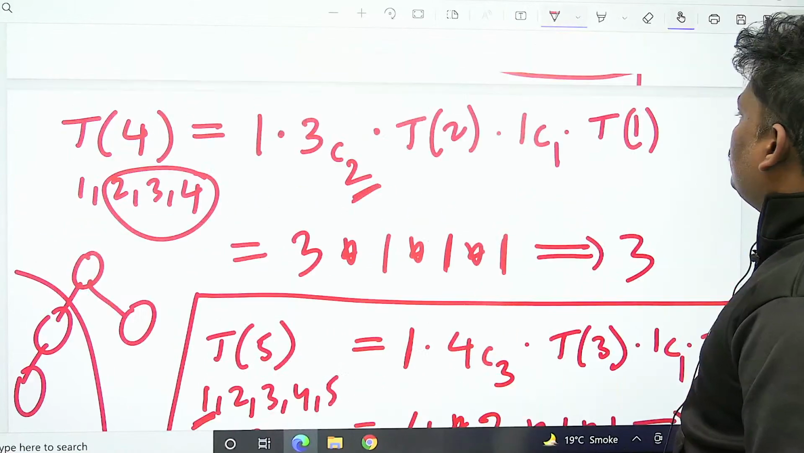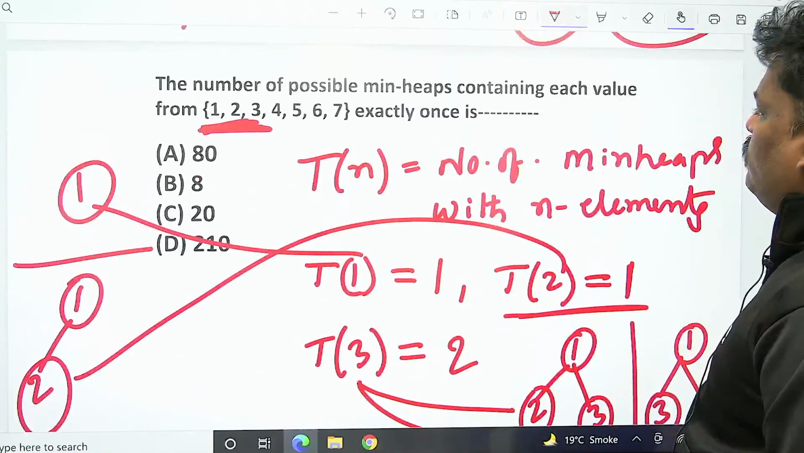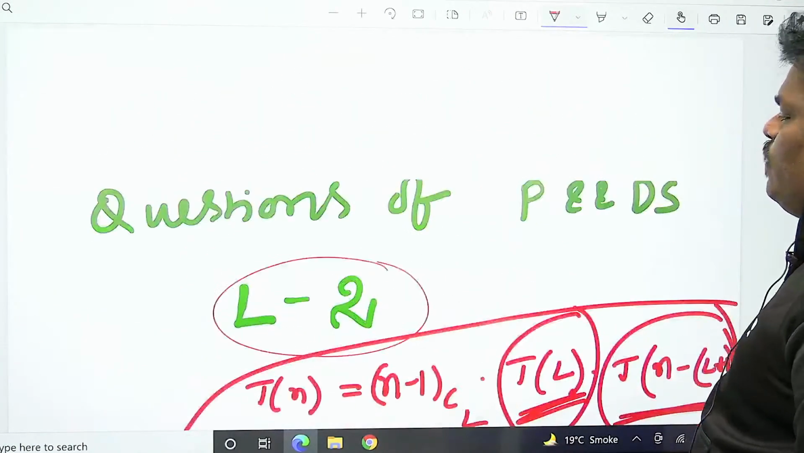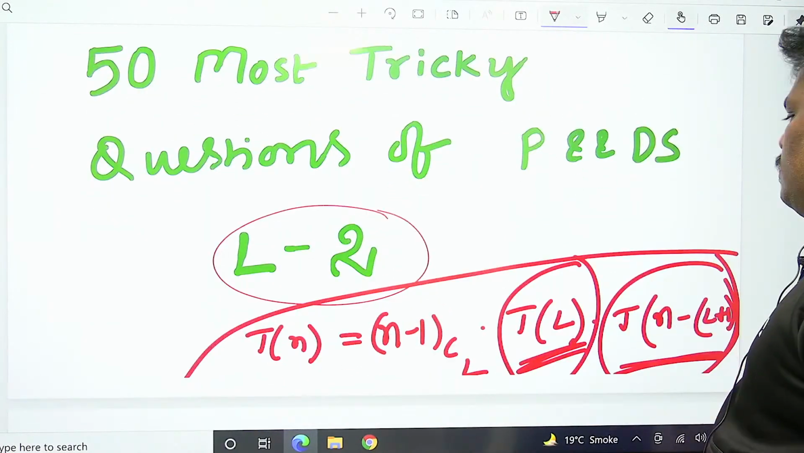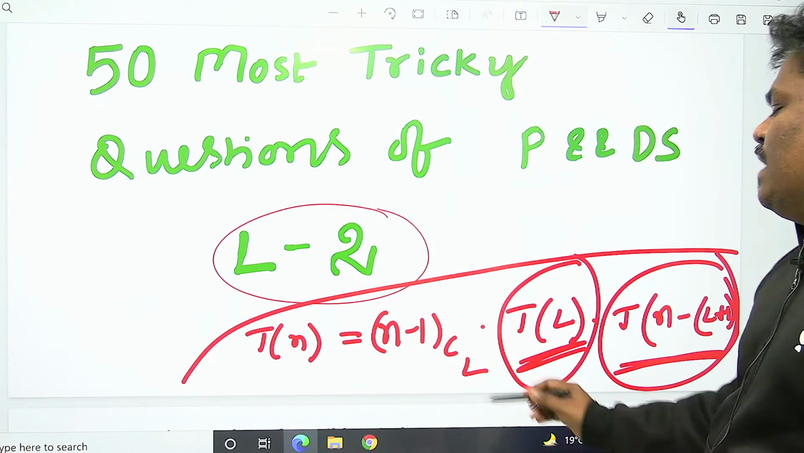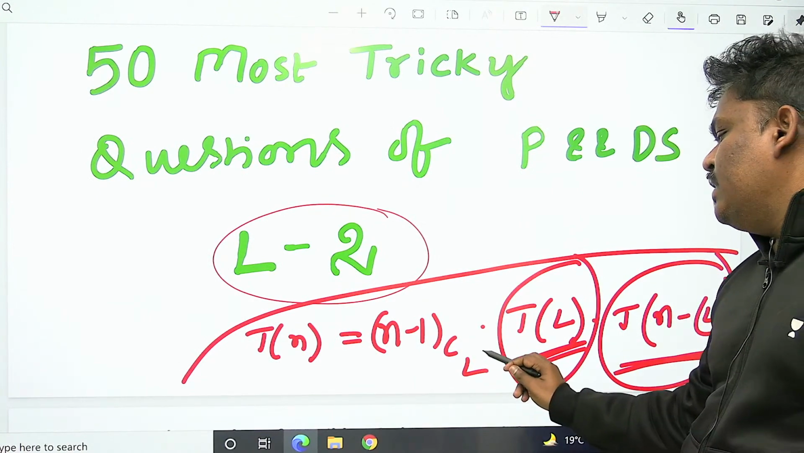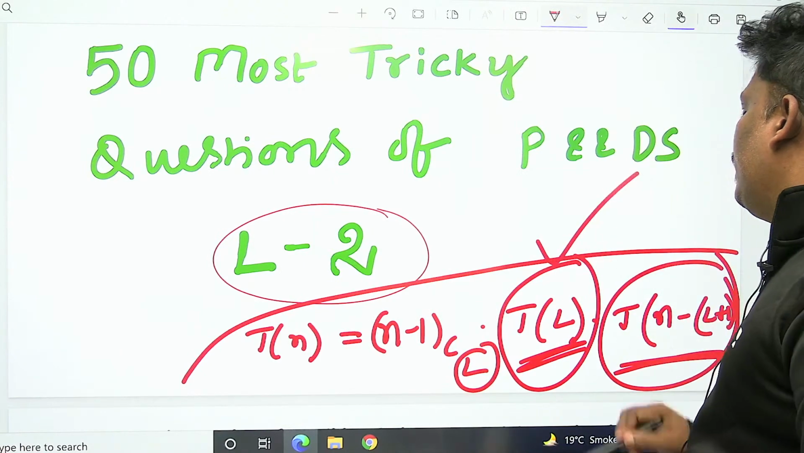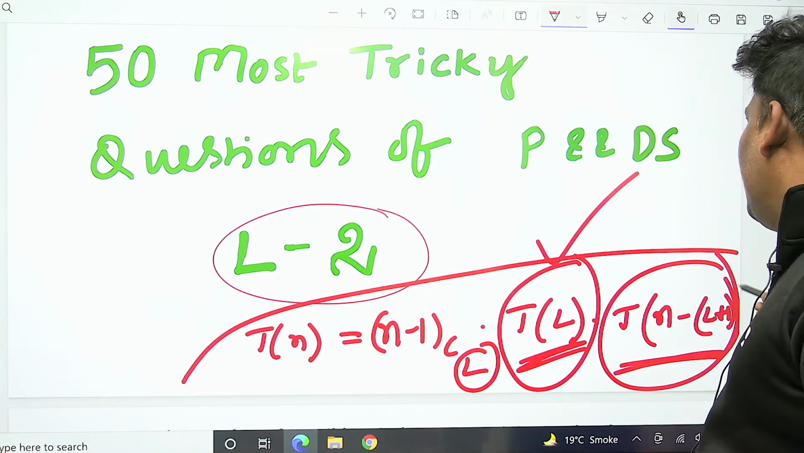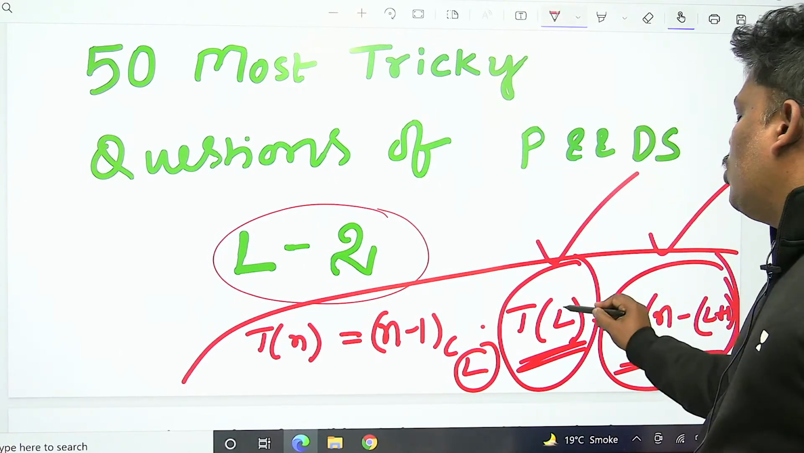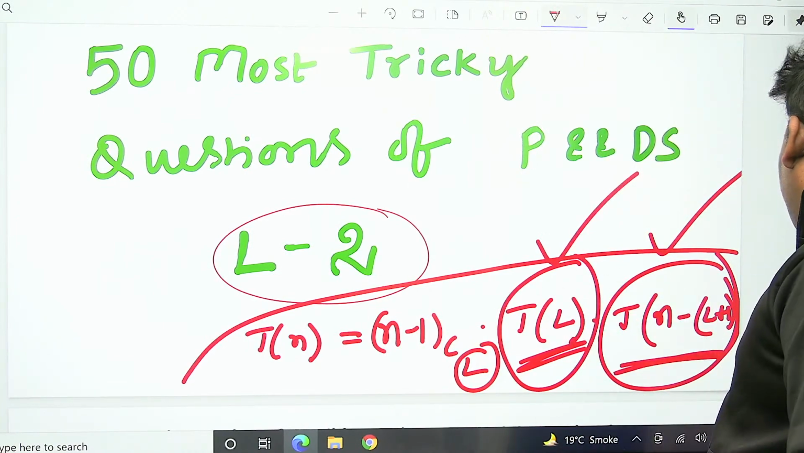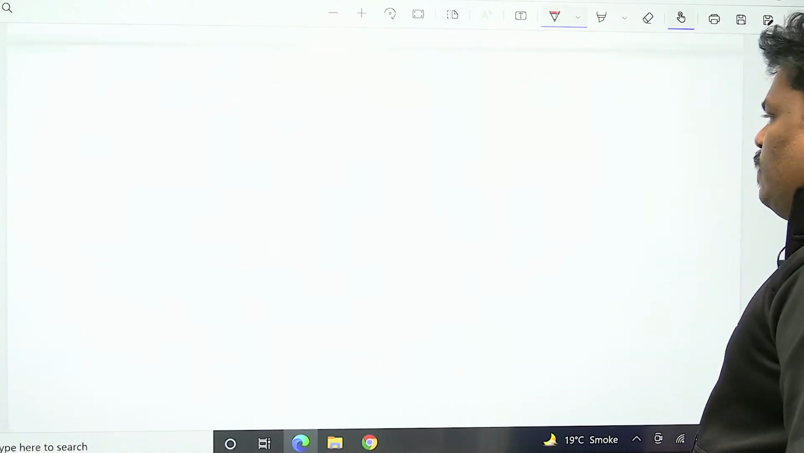Please take care about calculations. This is the formula for this. T of n is equal to n minus 1 C L, meaning left hand side L people came. For L people, how many min heaps possible? T of L. Remaining is n minus L minus 1. Left how many min heaps? Right how many min heaps? Right? Like this.